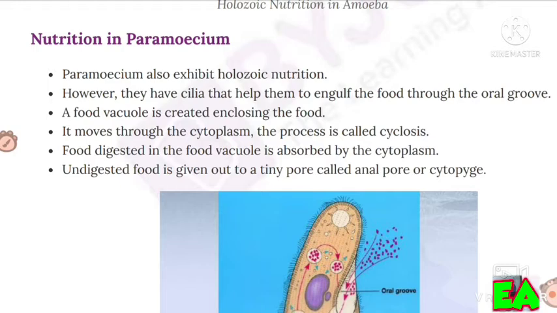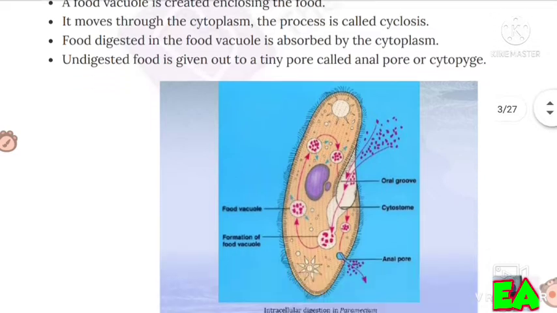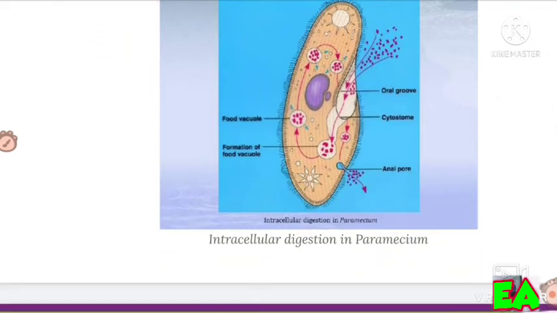Food digested in the food vacuole is absorbed by the cytoplasm. Undigested food is given out through a tiny pore called anal pore or cytopyge. Intracellular digestion in paramecium.